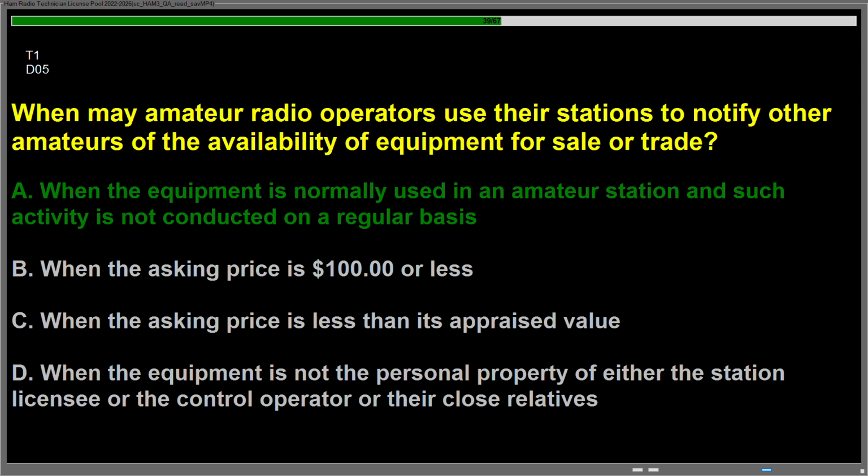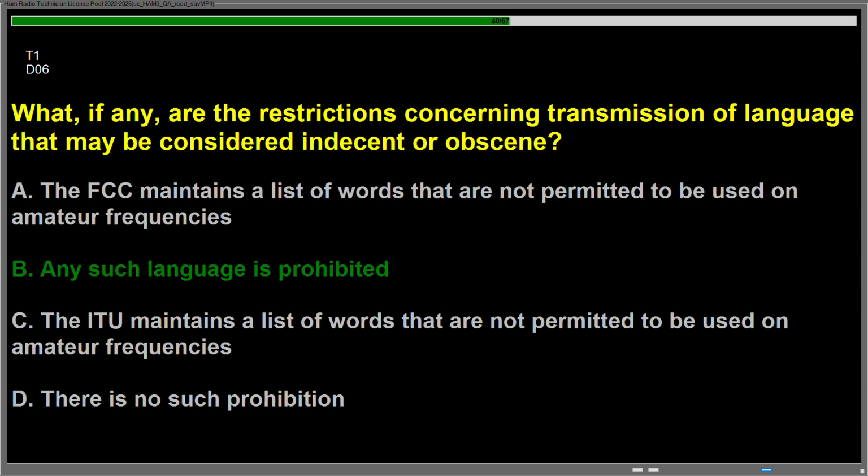Question Delta 05. When may amateur radio operators use their stations to notify other amateurs of the availability of equipment for sale or trade? Answer is A, when the equipment is normally used in an amateur station and such activity is not conducted on a regular basis. Question Delta 06. What, if any, are the restrictions concerning transmission of language that may be considered indecent or obscene? Answer is B, any such language is prohibited.